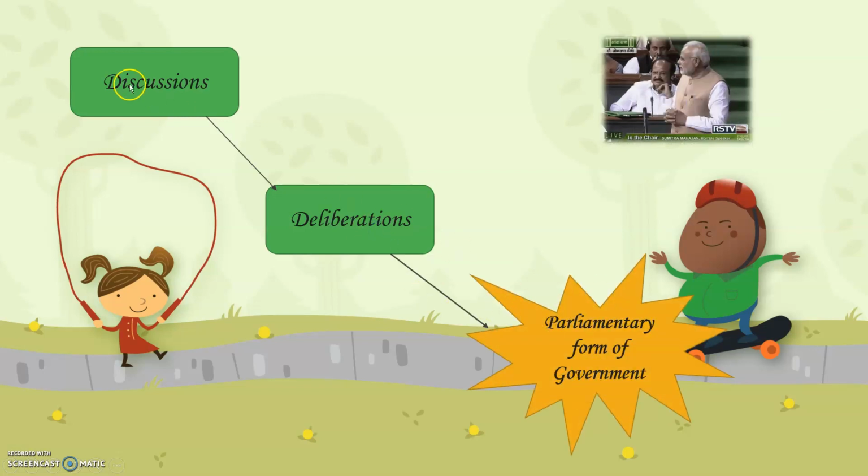Without discussions, without deliberation, the parliament cannot work. Deliberation means to think over any one topic deeply, to discuss any one topic very deeply, that is called deliberation. So discussions and deliberations are an important part of the parliamentary form of government.